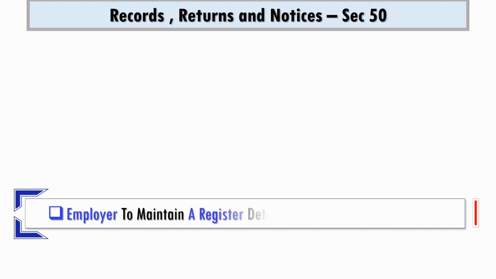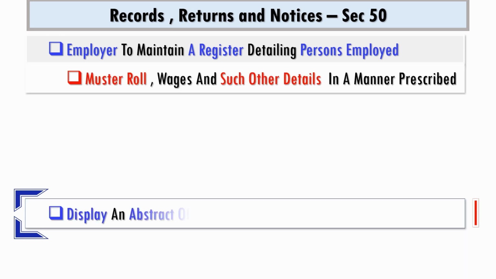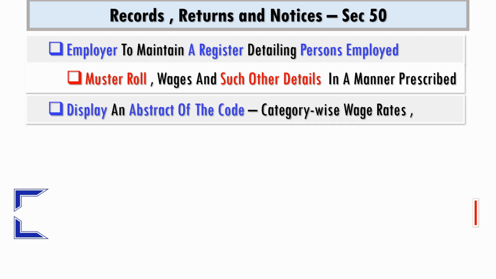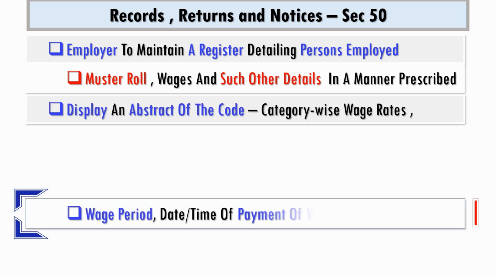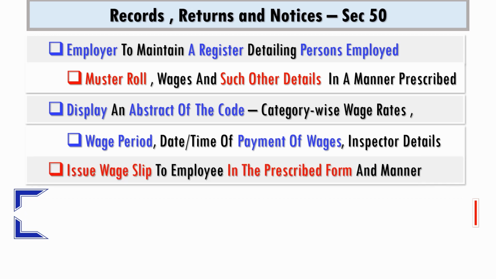An employer is obliged by law to maintain a register detailing persons employed, along with muster roll, wages and such other details in a manner prescribed, and he is required to display an abstract of the code with category-wise wage rates, wage period, date and time of payment of wages and inspector details, and he shall also issue a wage slip to the employee in the prescribed form and manner.